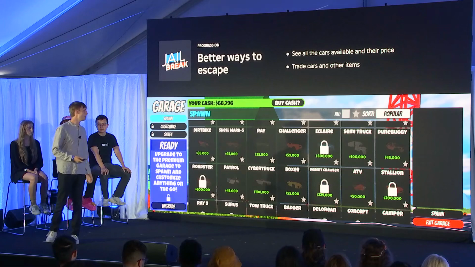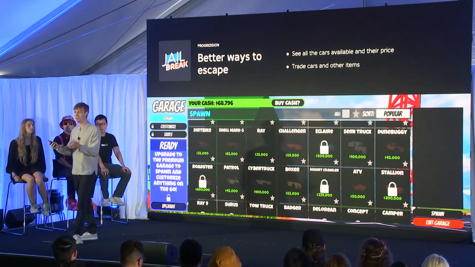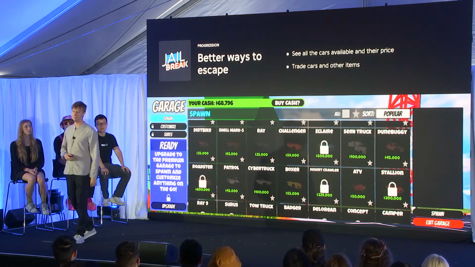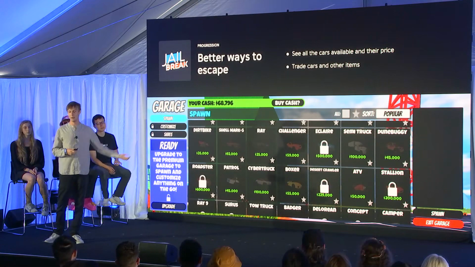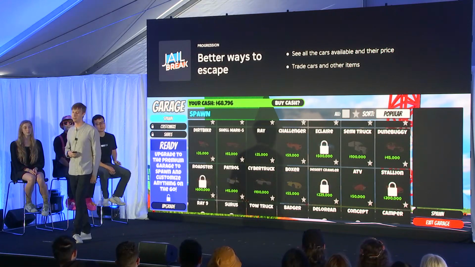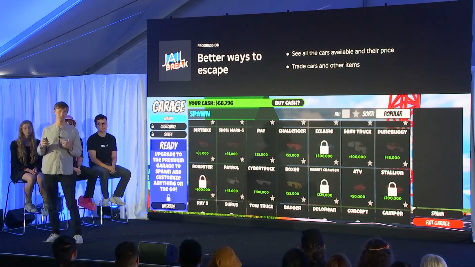We recently made it possible to purchase vehicles through the garage. Previously, you'd actually find the vehicle in the game and then press a little prompt on it. And now 40% of all of our purchases happen in the garage UI. And we did this like 4 or 5 years into Jailbreak. This doesn't mean that our sales are up 40%, but it does mean that we've reduced a lot of friction for our players.